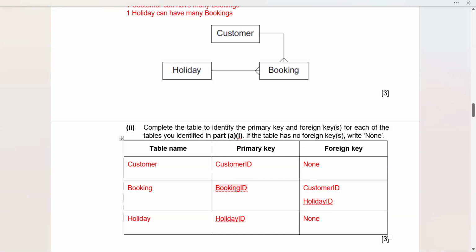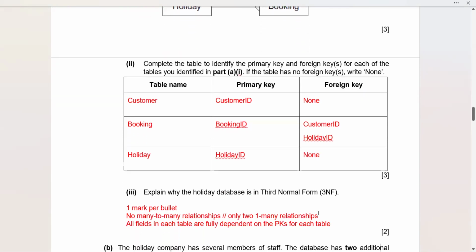But the booking table will have a booking ID of its own as a primary key, and it will have a customer ID linking with the customer table and a holiday ID linking with the holiday table as the foreign keys. That's why they are mentioned here. None as foreign key for the customer table, none for the holiday table, but customer ID and holiday ID are going to link the booking table with the respective customer and holiday tables. So I think it's simple, not difficult, and we can obtain 3 out of 3 very easily.